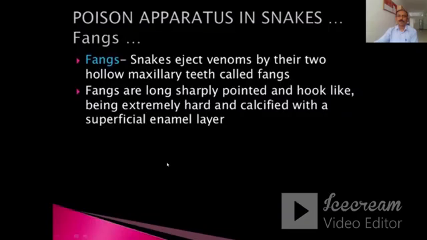The second structure which is present in the poison apparatus is the fangs. Snakes eject venom by their two hollow maxillary teeth called fangs. These fangs are long, sharply pointed and hook-like, being extremely hard and calcified with a superficial enamel layer.